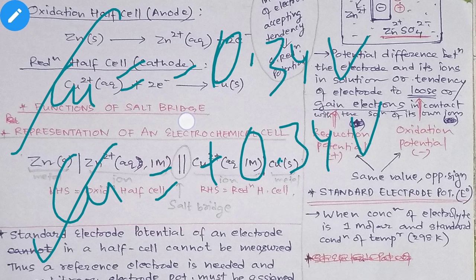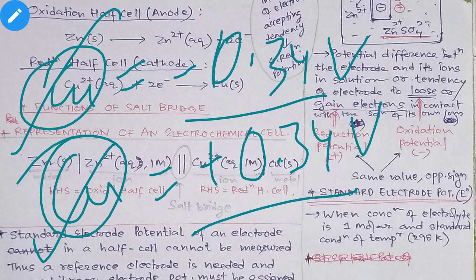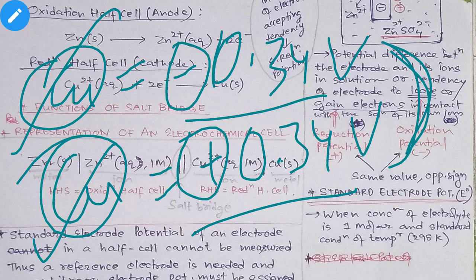So that means the value of the electrode potential for a metal is always the same. Yes or no? The value is the same. Only what is differing? The charge. In other words, the oxidation potential and reduction potential values are always the same for the same metal. For a metal, the value of its oxidation potential and the value of its reduction potential will be the same, but the difference will be the charge.